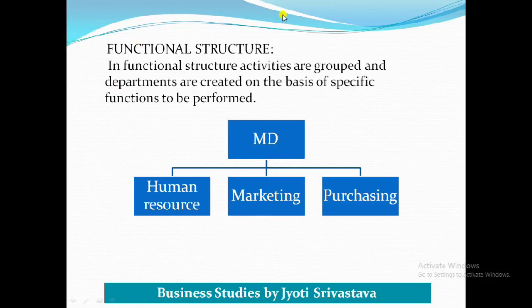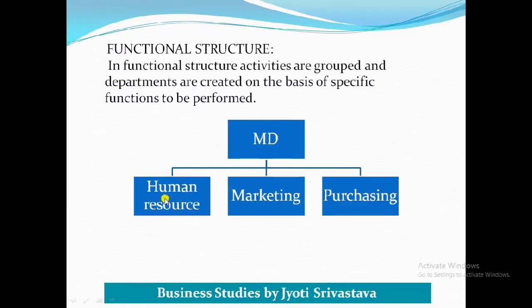Activities are grouped and departments are created on the basis of specific functions to be performed. Like there is an MD of a company, and under this MD, means MD can't control thousands of people. So what the company has done is that under one MD there will be 4 to 5 departments, and each department will have its head, and each head will be responsible for their own department, and these heads will be answerable to this MD.